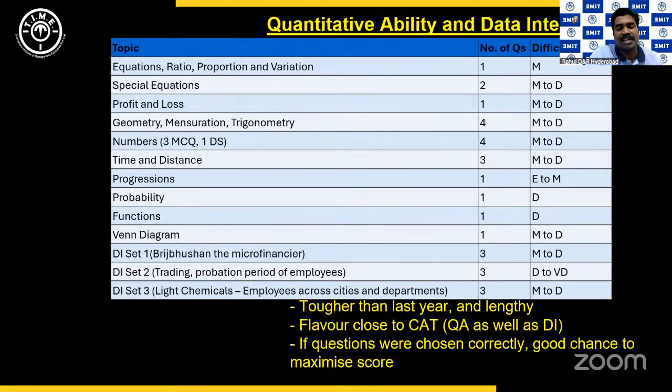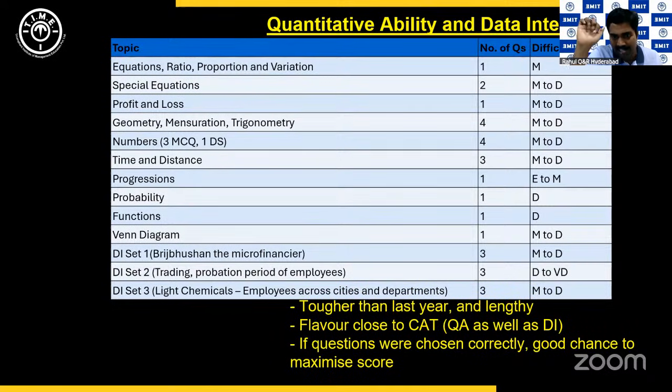You just had to start with x equal to 0, then put x equal to 1 and go ahead, iterate it. You'll eventually get it, but it would take time, right? Now, that was quant, definitely tougher than last year and definitely lengthier. And then we go to DI, the tougher part of the section, actually, right? There were only 3 sets of 3 questions each.